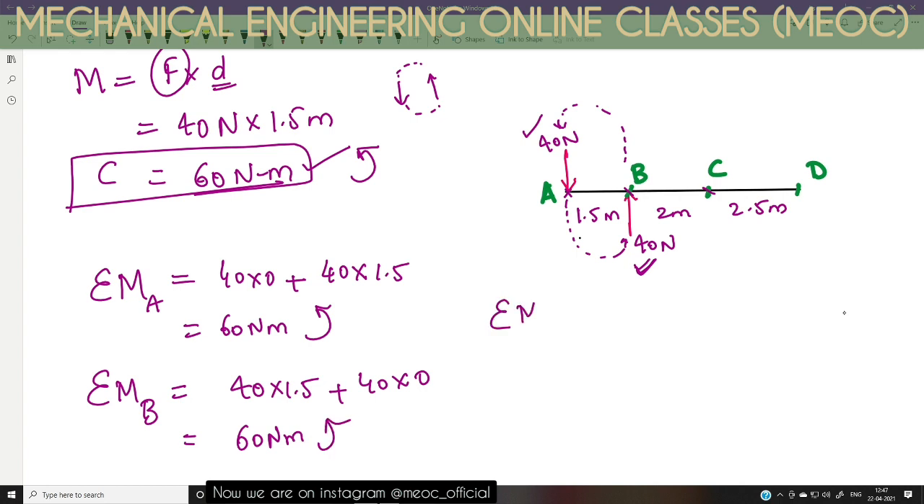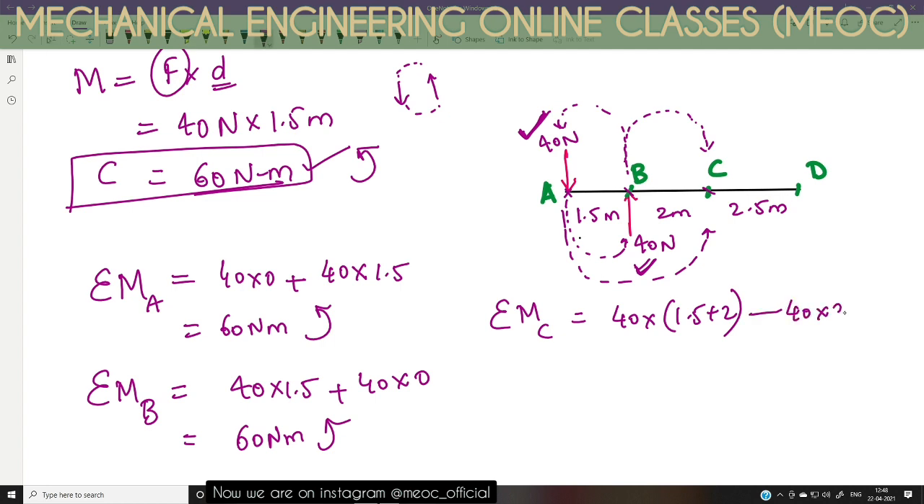Similarly, let us find the moment of this couple system about C. The 40 Newton force acting vertically down is making an anti-clockwise moment about C. It is 40 into 1.5 plus 2 meter, and the force through B is making a moment about C in clockwise direction, so this will be minus 40 into 2. So this is again nothing but 40 into 1.5, that is 60 Newton meter in anti-clockwise direction.